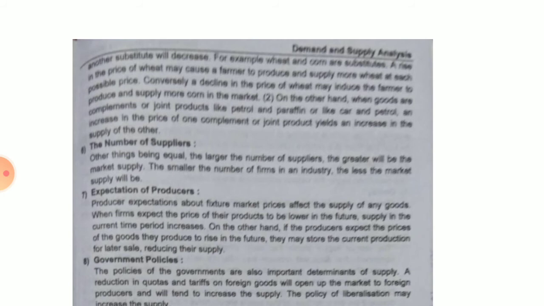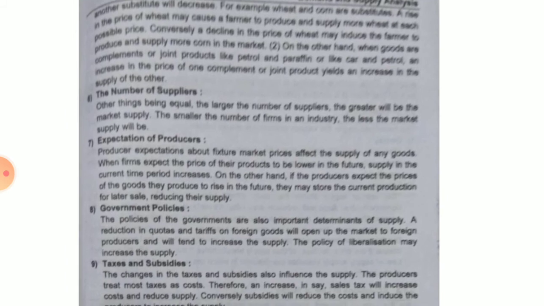Okay, next is number of suppliers. So other things being equal, the larger the number of suppliers, the greater will be the market supply. The smaller the number of firms in an industry, the less the market supply will be. Because if suppliers are large in number then the supply will be more, and if suppliers are fewer then the market supply will be less. Then expectations of producers.